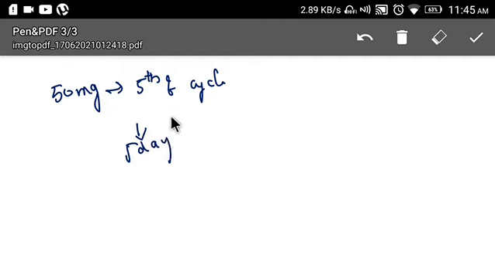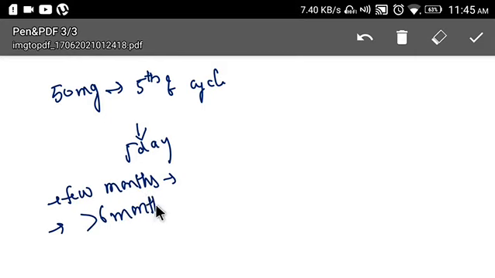We'll start the drug therapy on the 5th day of the cycle and continue for the 5 days, and we'll do this for a few months, and this results in gain of fertility. One thing we have to remember is we should not give this therapy for more than 6 months.